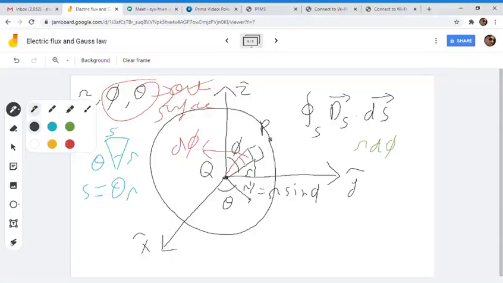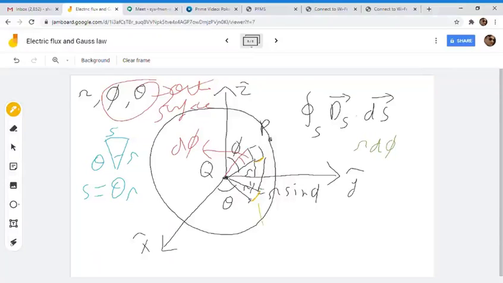This arc is the same as this arc, so these two arcs are the same.